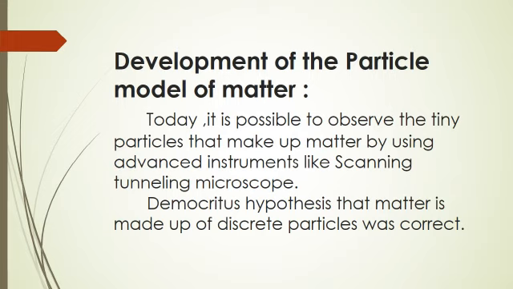Today, it is possible to observe the tiny particles that make up matter by using advanced instruments such as the scanning tunneling microscope. This provides clear evidence that Democritus' hypothesis that matter is made up of tiny discrete particles was correct.